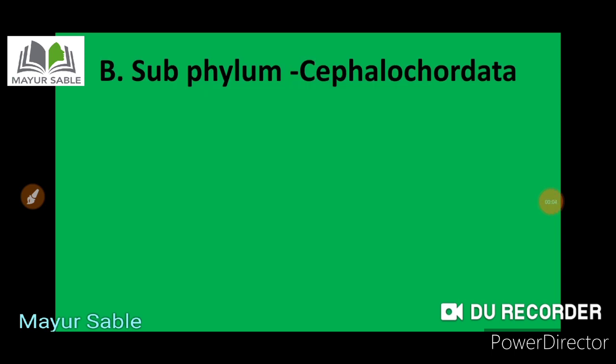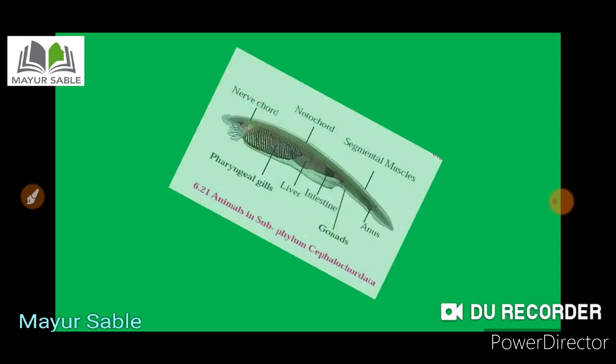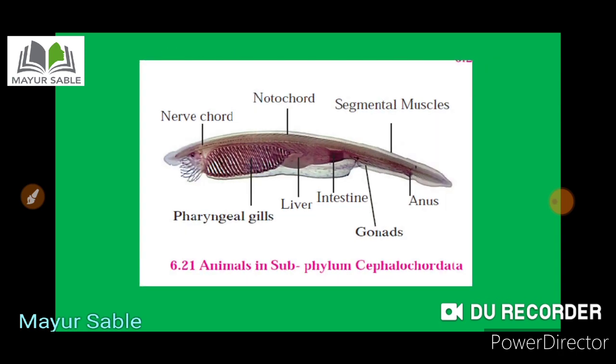The next subphylum is Cephalochordata. Those are very small fish-like marine animals, and the notochord is present throughout the body length. In this picture you can see an animal of the subphylum Cephalochordata. The pharynx is very large and it contains the gill slits. You can see the gill slits present here, and those animals are unisexual. The example is Amphioxus.